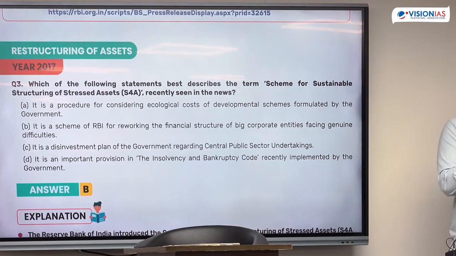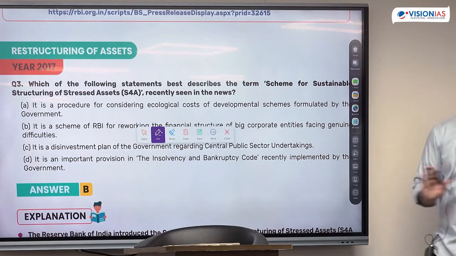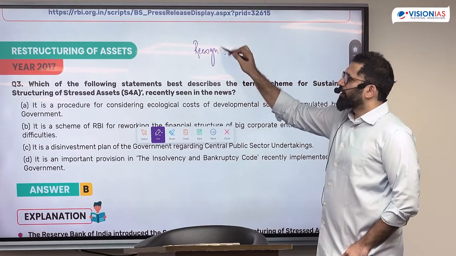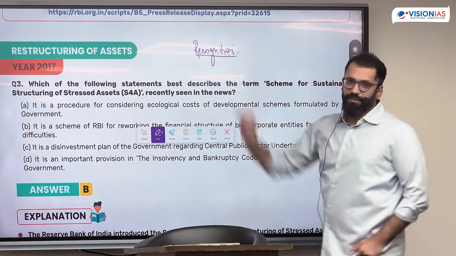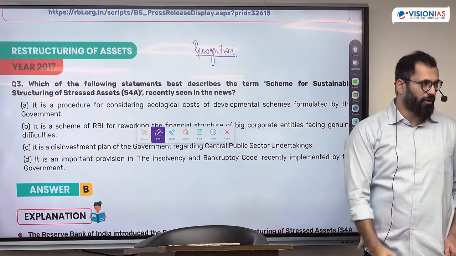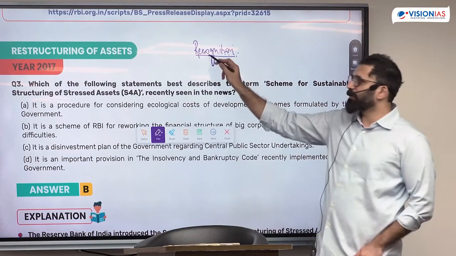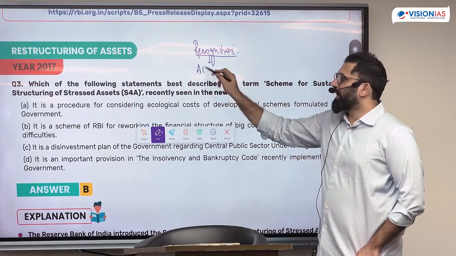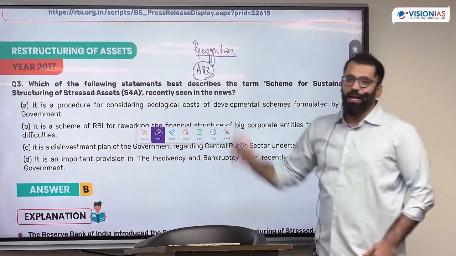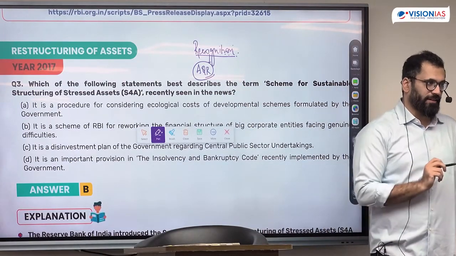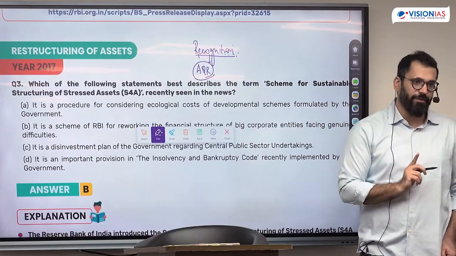RBI did a 4-pronged step to solve the NPA problem. The first step they did was, you need to recognize that there is a problem. Till a significant period of time, banks were not ready to recognize. Under recognition, they did something called asset quality review. RBI checked every bank, what exactly the status of their asset is, and classified them as bad loans if they are bad loans.